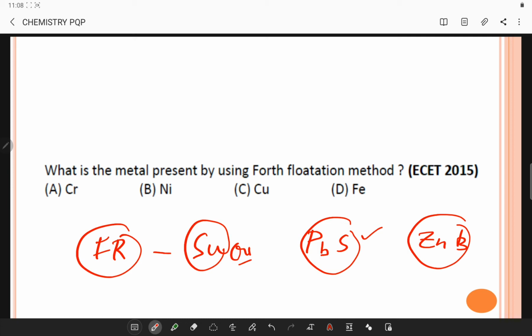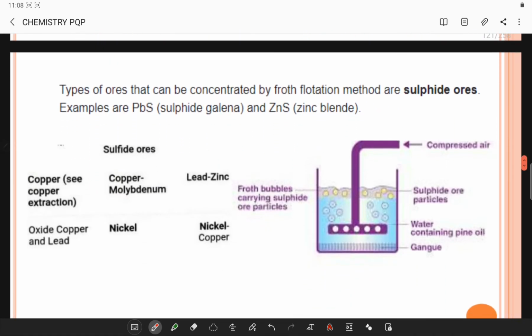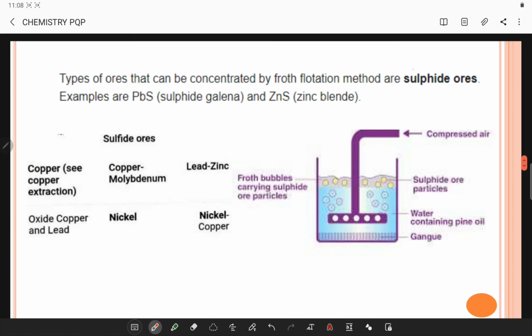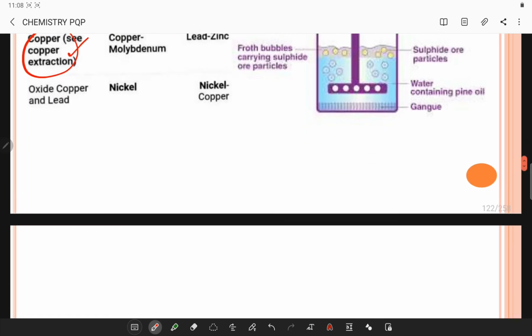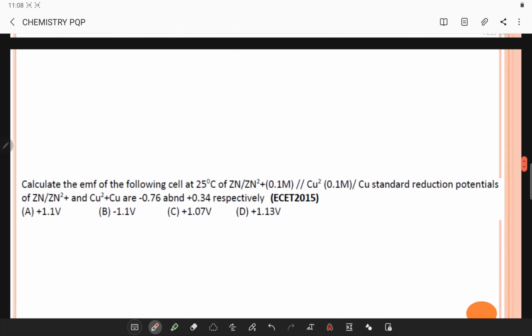Sulfide ores in which copper extraction is done use this particular method. So sulfide ores and copper extraction are done using the froth flotation method. So let's go to the next question.